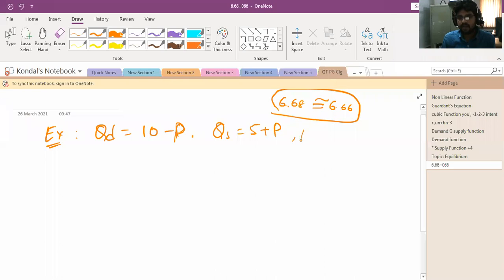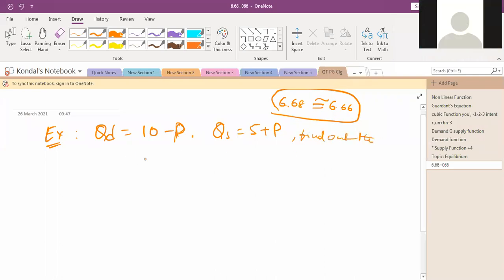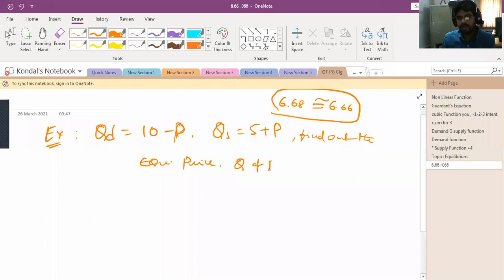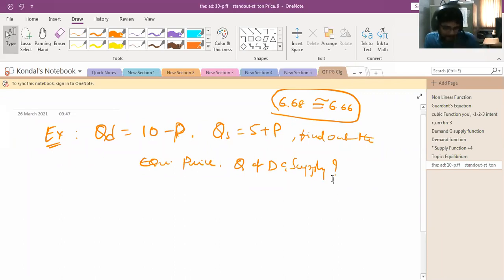So here find out the equilibrium price and quantity of demand and supply. This kind of question may be asked in the NET and SET exam, and for other JL or DL exams also. They may give the equations and we need to find out the equilibrium price.